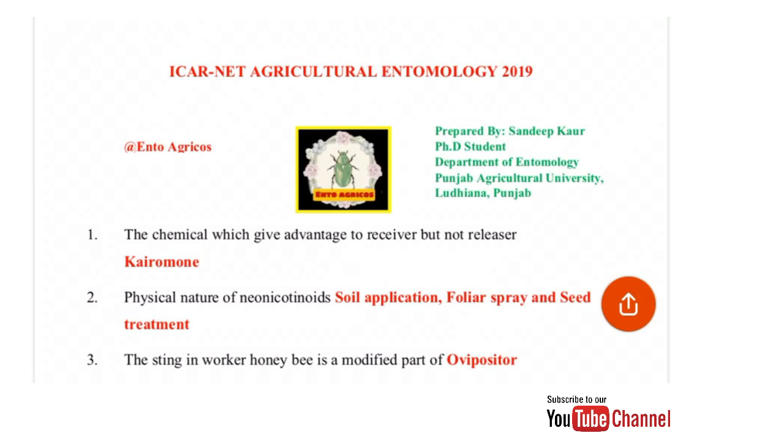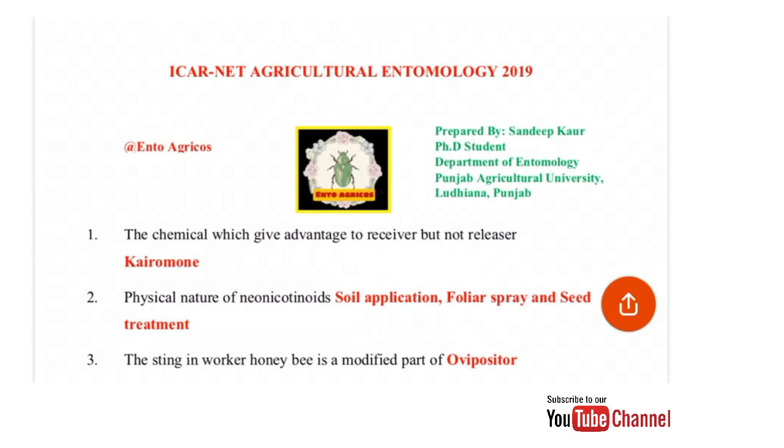The first question was: the chemical which gives advantage to receiver but not to releaser. This is known as pheromone. Whereas the chemical which gives advantage to releaser but not to receiver is known as synomone. Next is the physical nature of neonicotinoid. The physical nature of the neonicotinoid is that they may be soil applicable, foliar sprayable, or seed treatment.